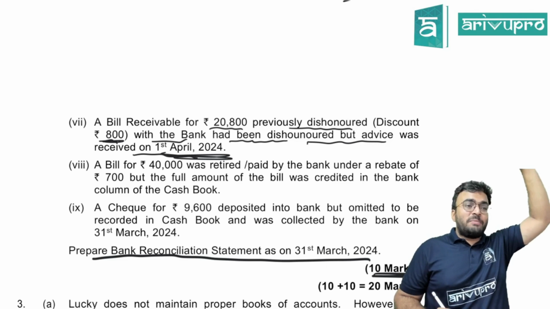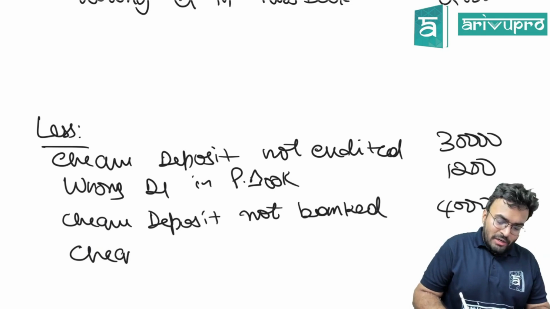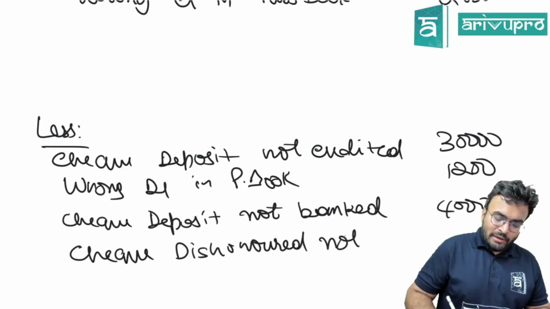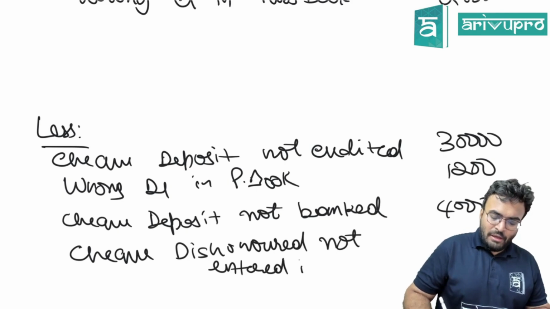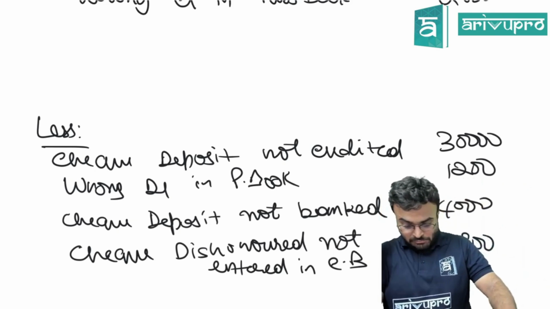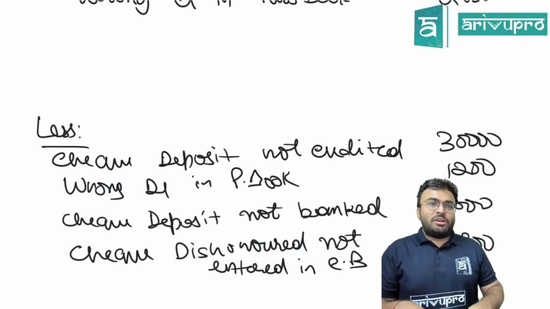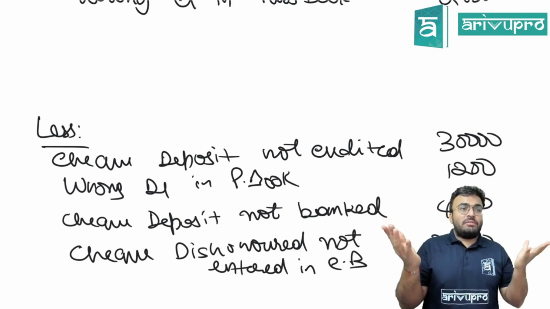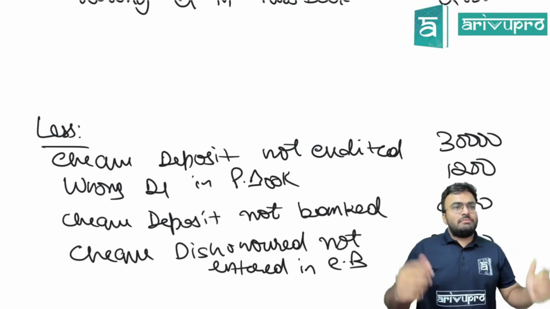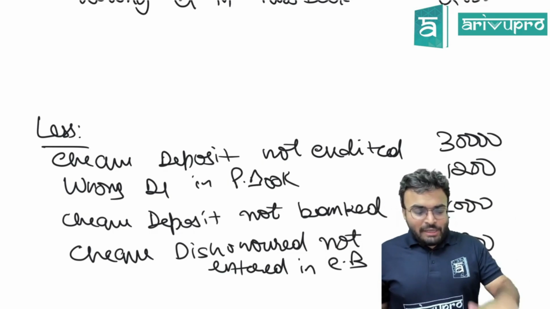We are starting with what? Passbook. In passbook if the entry is there, so what will you do? Less. Check dishonored, not entered in cash book. 20,800. Can I go to the question? Check dishonored. Where did they pass the entry? Passbook. They removed the money. Removed the money means balance increased. Starting point is passbook. Next, can we go further?